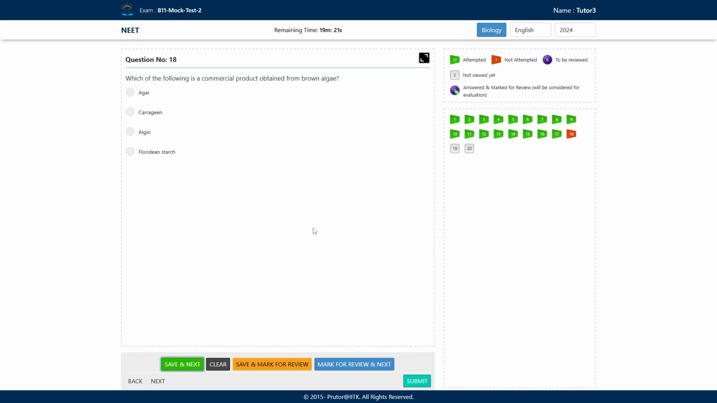Which of the following is a commercial product obtained from brown algae? A, agar; B, carrageenan; C, algin; and D, Floridean starch. So algin is the correct answer. Carrageenan we obtain from red algae. Agar is obtained from red algae. Floridean starch is not from brown algae; this is again from red algae. Algin we obtain from brown algae.